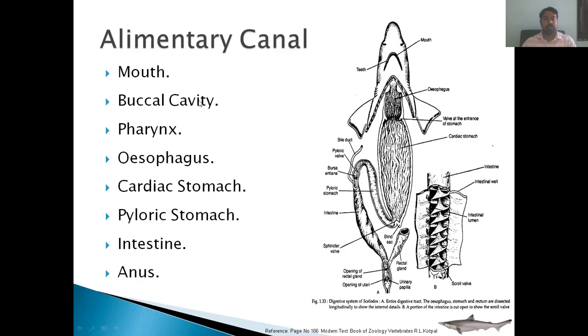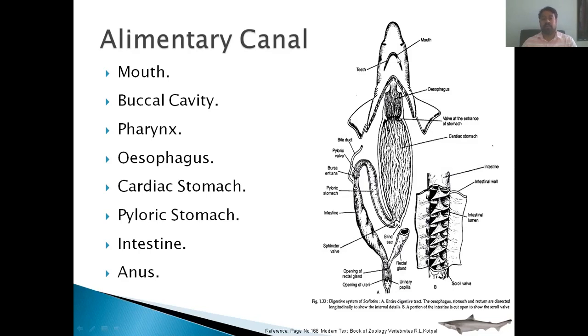After the mouth comes the buccal cavity. The buccal cavity of Scoliodon has two things: one is the teeth and the second is the tongue. The teeth in Scoliodon are all the same, which is called the homodont type of teeth. These teeth keep coming throughout the whole lifetime of the Scoliodon, which is called the polyphyodont type of teeth. So in Scoliodon, the teeth are homodont and polyphyodont.